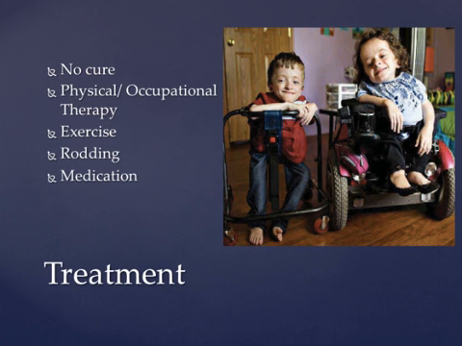A cure has not been found for osteogenesis imperfecta. However, there are supportive therapies that focus on preventing and controlling the symptoms. Physical and occupational therapy help increase mobility and muscle strength. Low-impact exercise helps build bones.